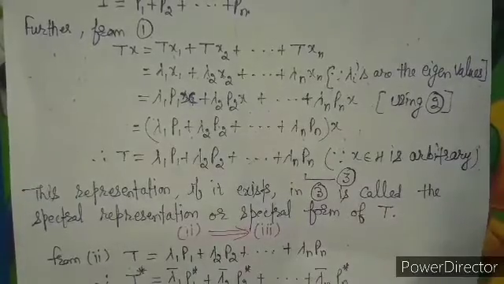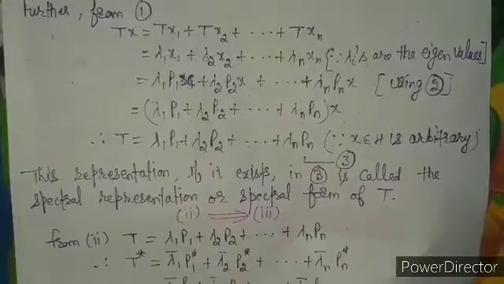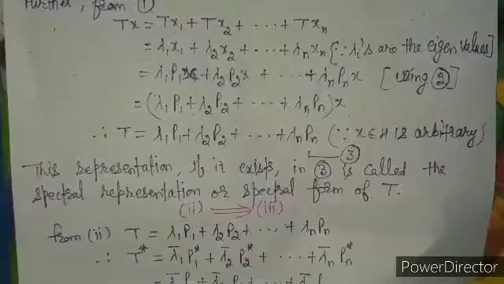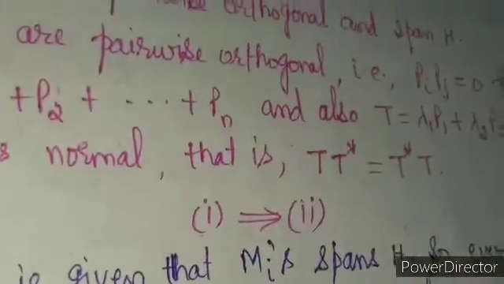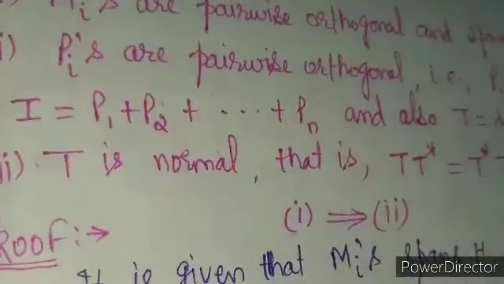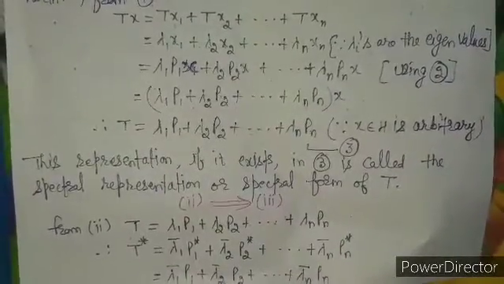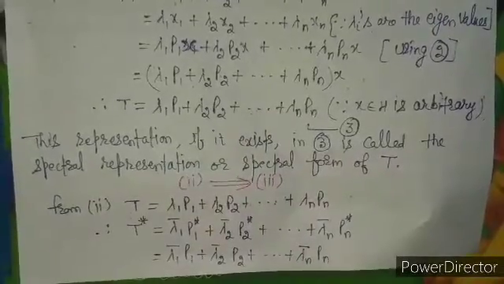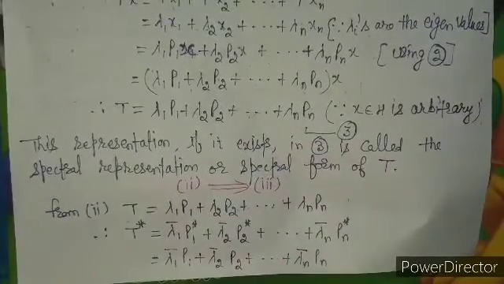So this was the proof of 1 implies 2, and now we come to 2 implies 3. In 2 there are 3 conditions, and in 3, as I show you on this screen, what we have to prove is that T is normal, that is T star T equal to T T star. Again we start from 2, that T equals lambda 1 P1 plus lambda 2 P2 plus up to lambda n Pn.